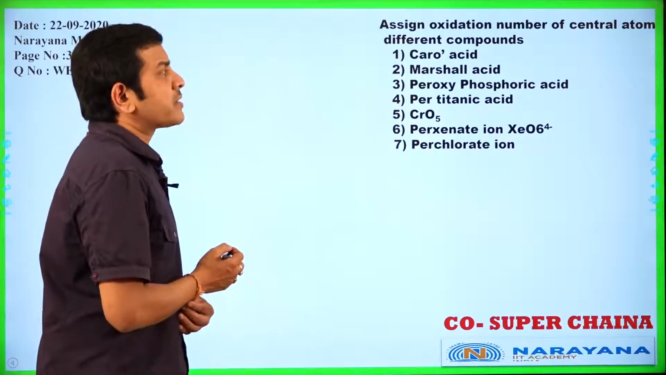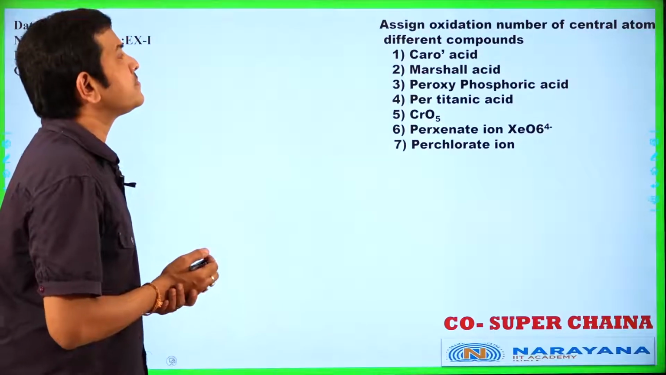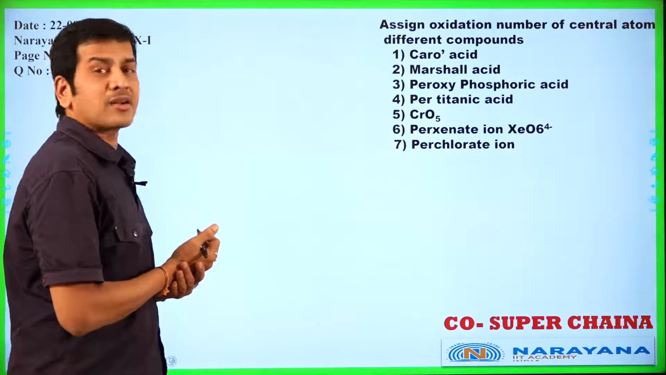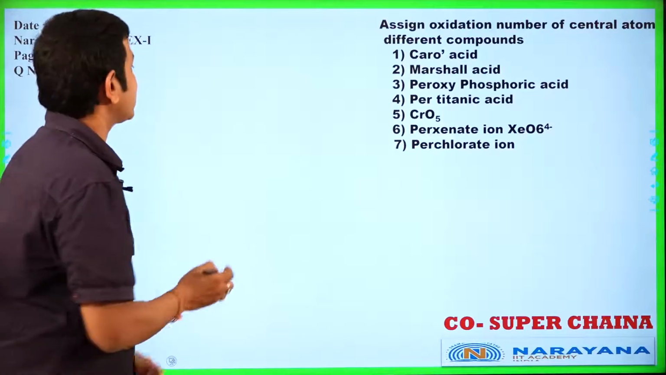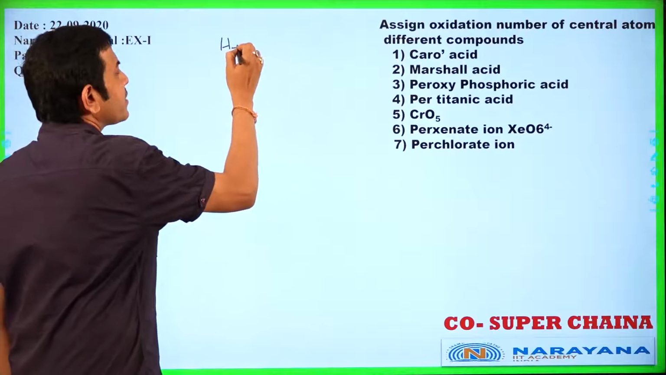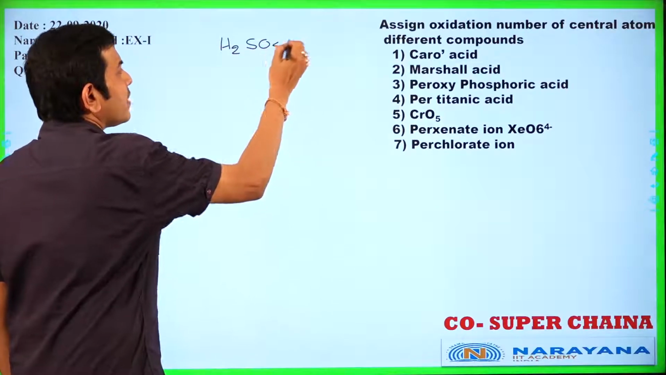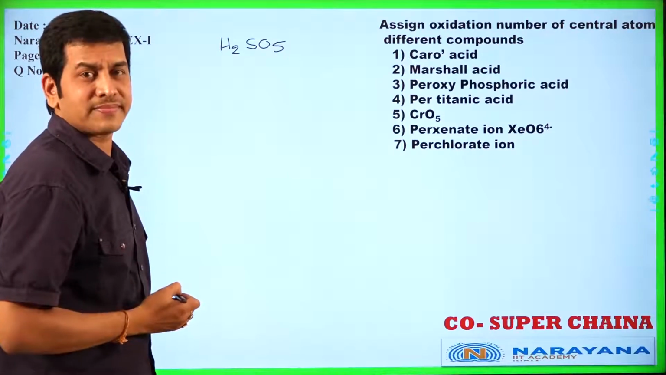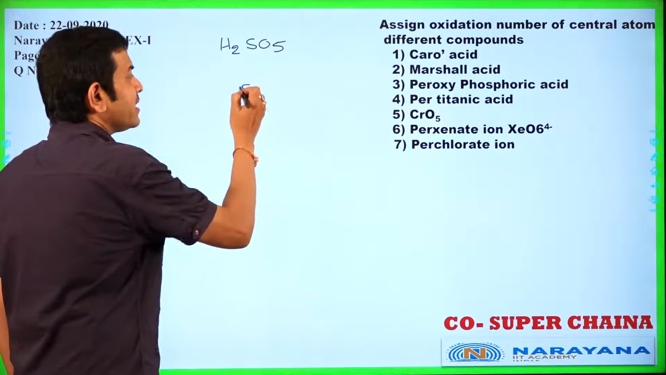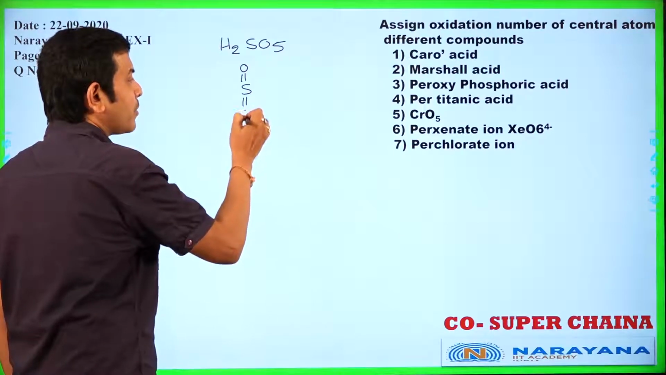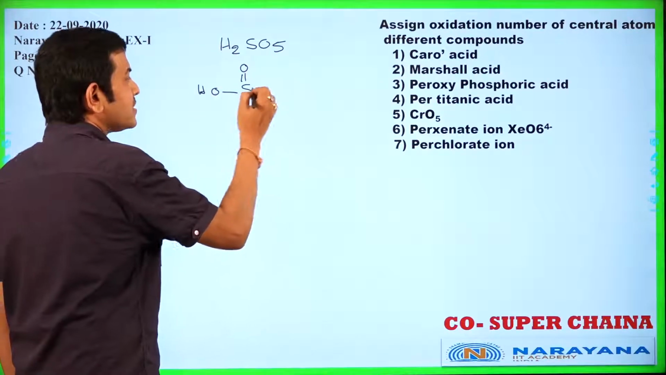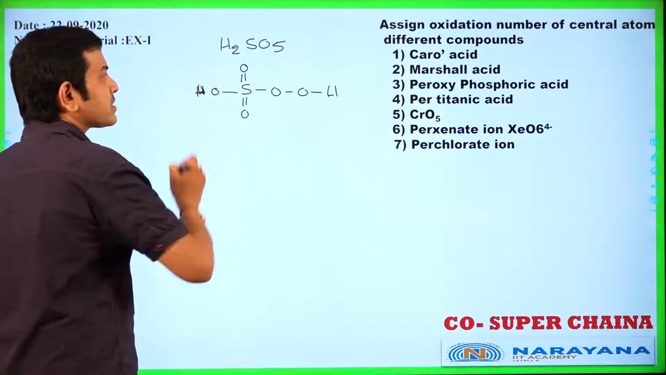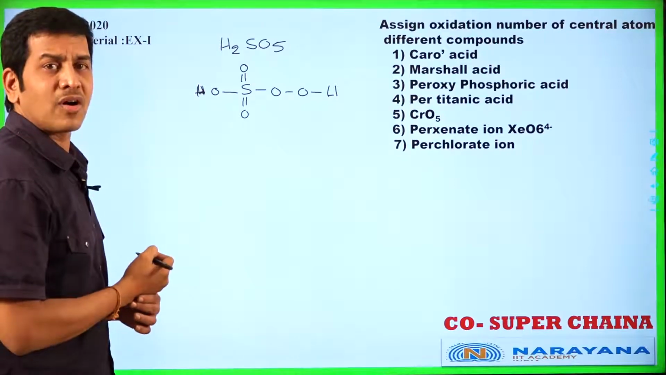Assign the oxidation number of the central atom in different compounds. Here, Caro's acid, H2SO5, peroxymonosulfuric acid, is called Caro's acid. Its structure is S double bond O, single bond OH, single bond OH. Okay, that is peroxymonosulfuric acid, called Caro's acid.